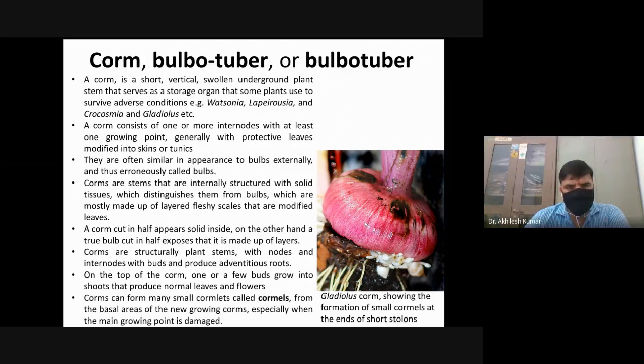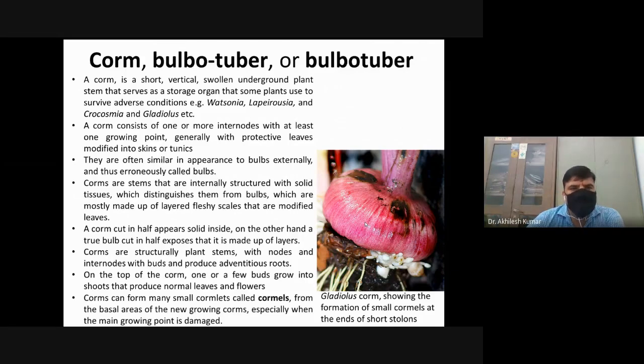These plants use the corm to survive adverse conditions. Examples of corms are Watsonia, Crocosmia, Gladiolus, etc. These are some common examples of corm or bulbotuber.